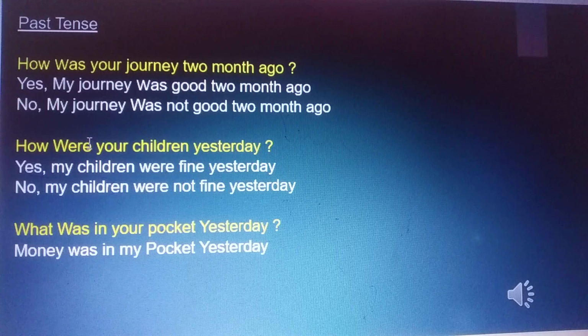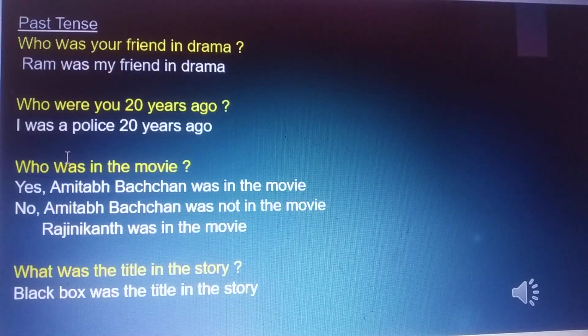How was your journey 2 months ago? My journey was good 2 months ago. No, my journey was not good 2 months ago. How were your children yesterday? My children were fine yesterday. No, my children were not fine yesterday. What was in your packet yesterday? Money was in my packet yesterday. Who was your friend in drama? Ram was my friend in drama.